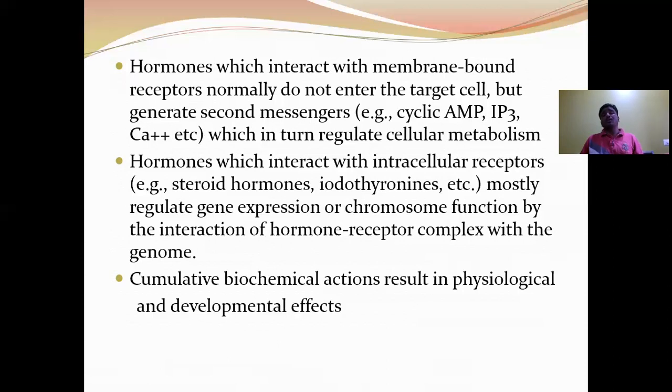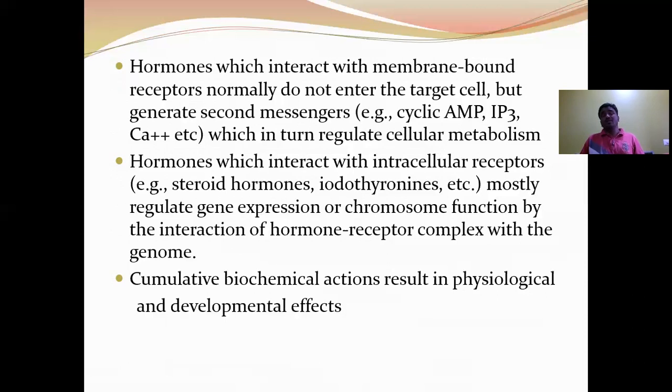So water soluble hormones interact with the membrane bound receptors and do not enter into the target cell. By binding with the membrane bound receptors, they generate secondary messengers like cyclic AMP, adenosine monophosphate, inositol phosphate, and calcium ions. These act as secondary messengers for water soluble hormones.